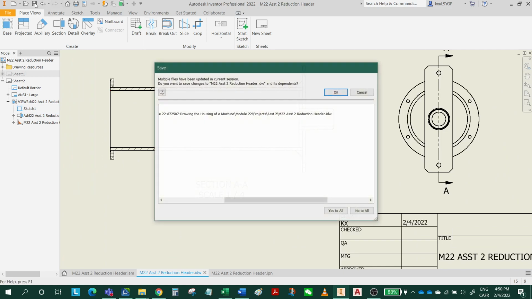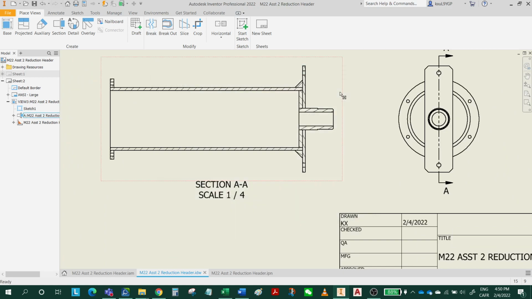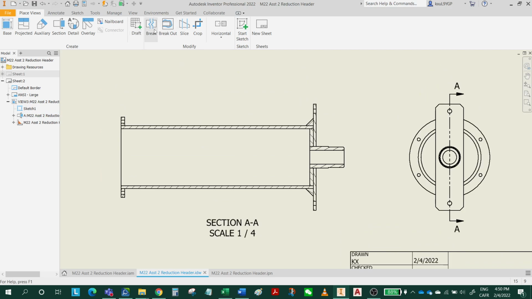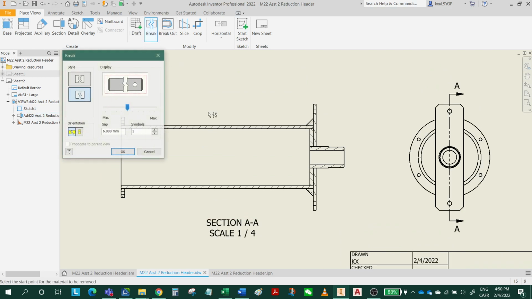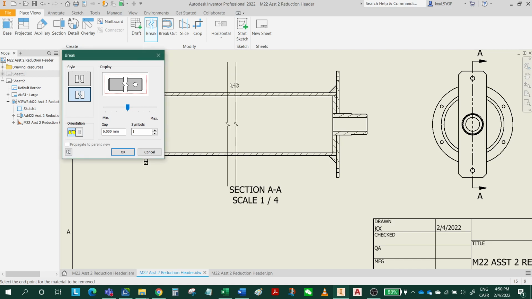But it's not finished yet. It says we need to have a broken view to make it shorter. So I'm going to use the break command. Select this view. I'm going to use this type of break line, structural style, and click here.